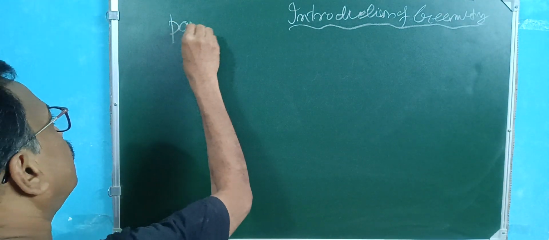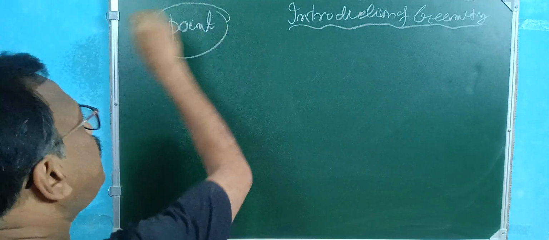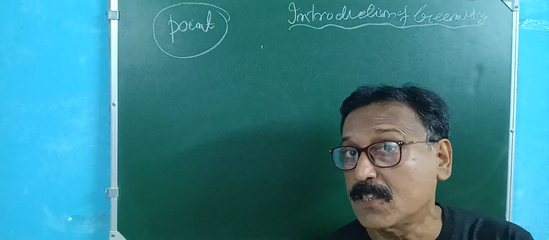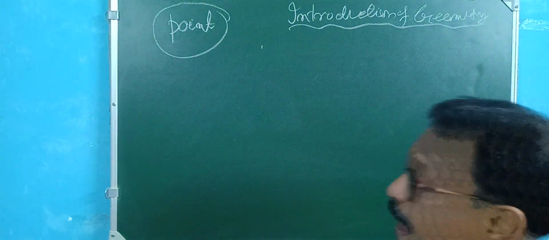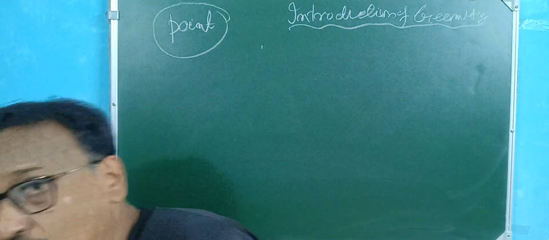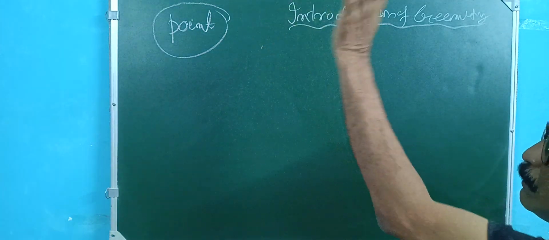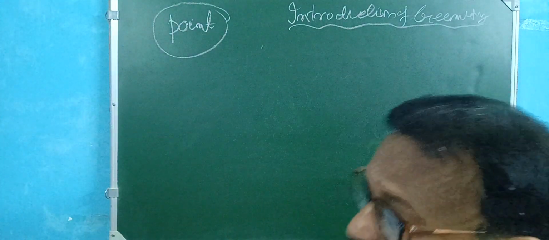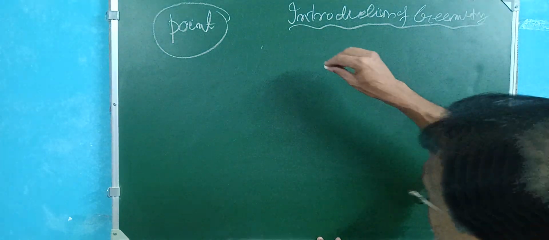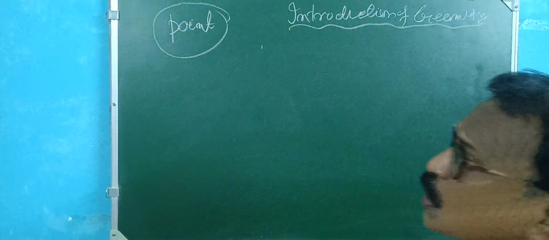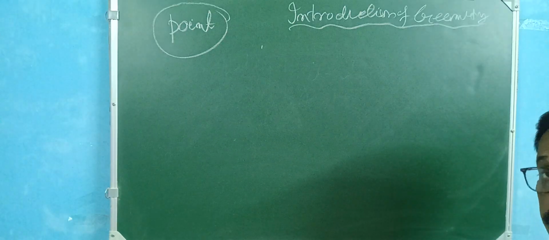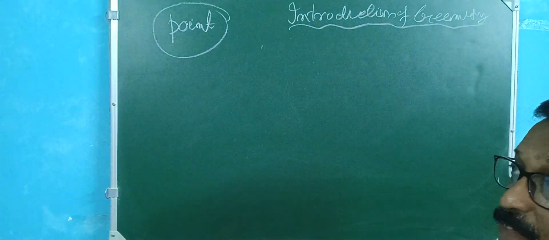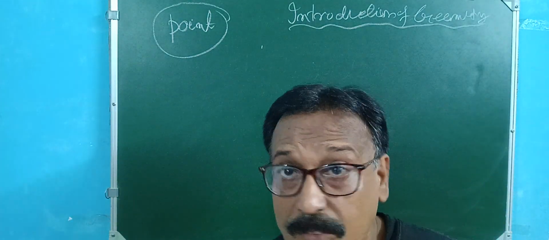What is this point? The idea of the point means just a drop. The very important thing in geometry: what is a point? Actually, a point is a mark or a position, a location. This is a point. Here there is no length, no breadth, no depth or thickness. Only just a point, just a location. The concept of geometry is very important, and starting from here I try my best to gradually increase the very deep concept in geometry.